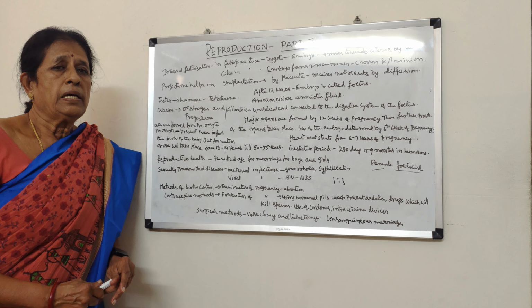And now there are certain diseases which are sexually transmitted diseases. That means if a person is indulging in unsafe sex and antisocial activities, he has a chance to come in contact with certain sexually transmitted diseases. That means bacterial diseases like gonorrhea, syphilis, etc., and viral diseases like HIV, AIDS.